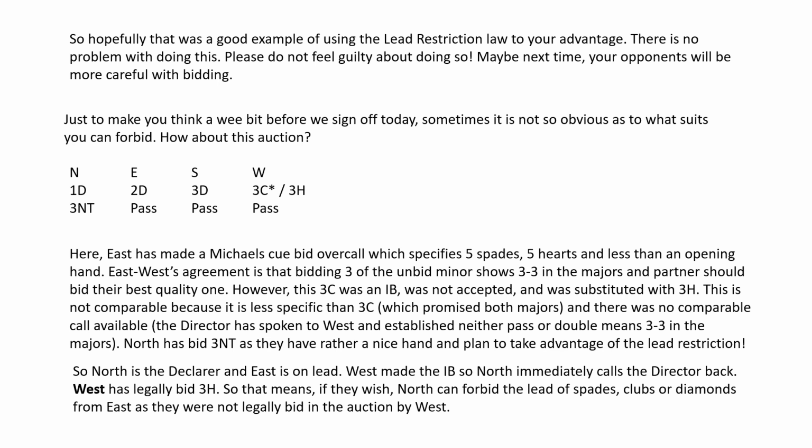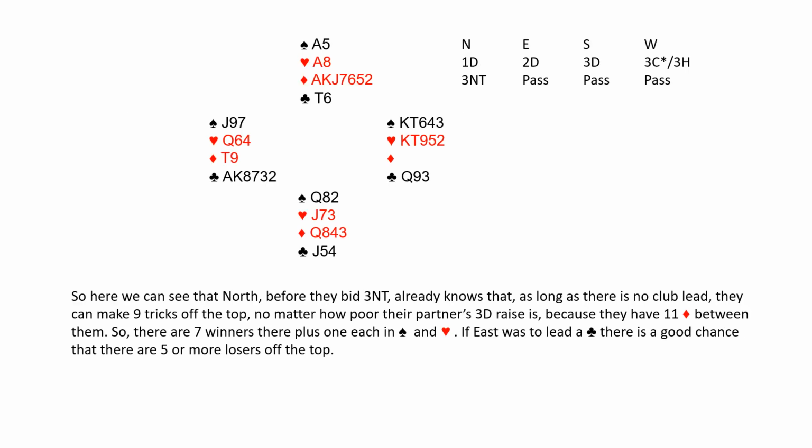West has legally bid 3 hearts, so that means if they wish, North can forbid the lead of spades, clubs or diamonds from East, as they were not legally bid in the auction by West. So here we can see that North, before they bid 3 no trumps, already knows that as long as there is no club lead, they can make 9 tricks off the top, no matter how poor their partner's 3 diamond raises, because they have 11 diamonds between them.